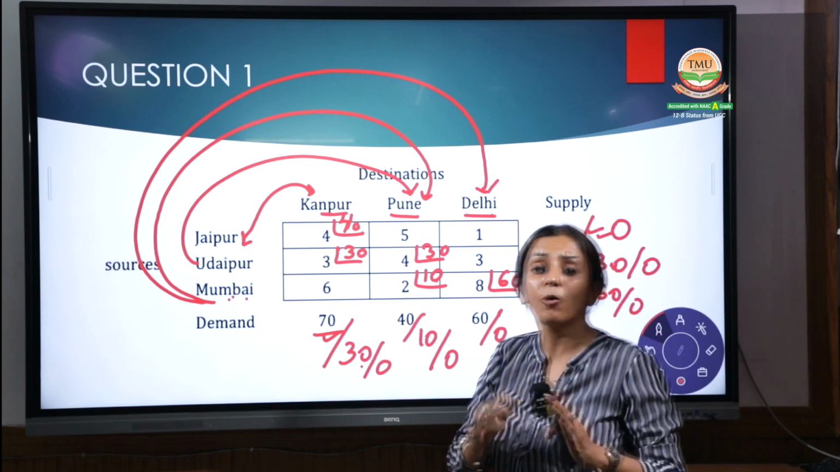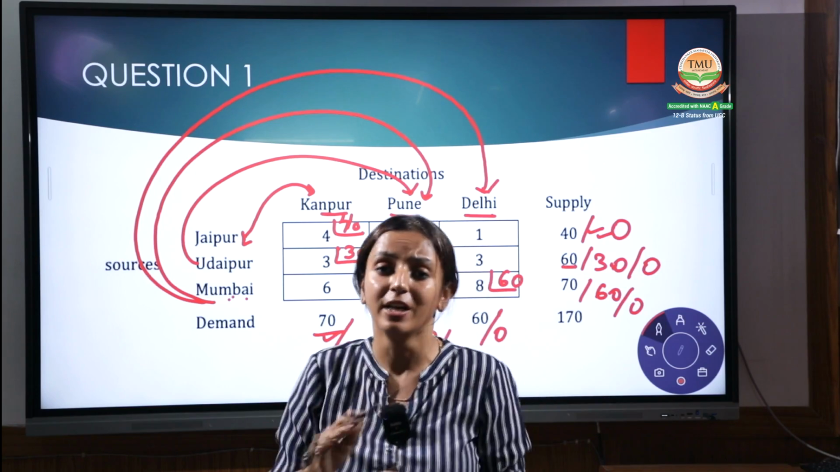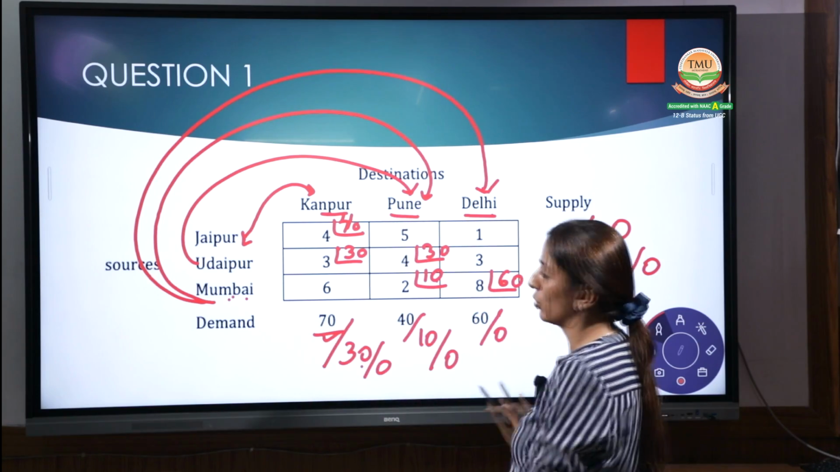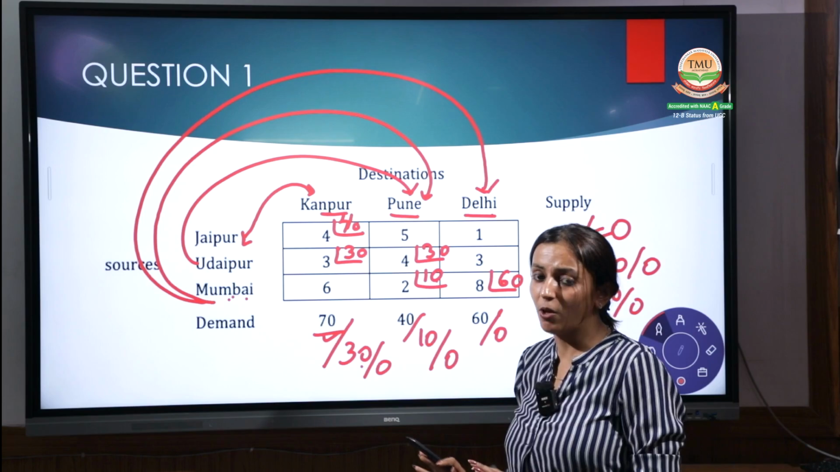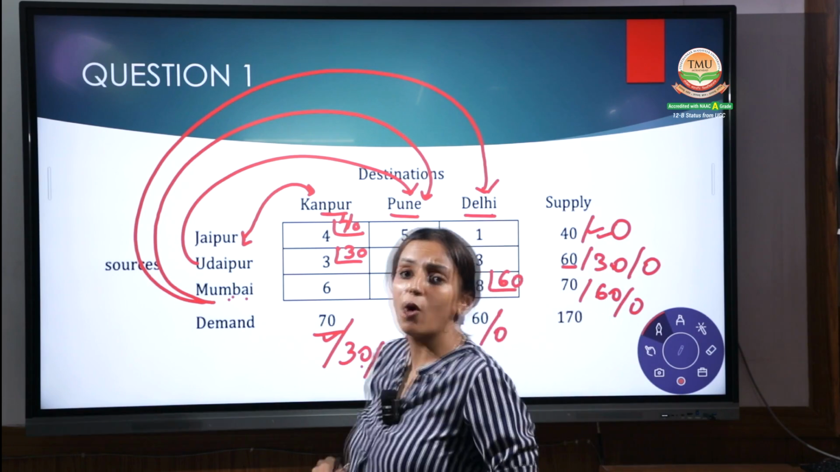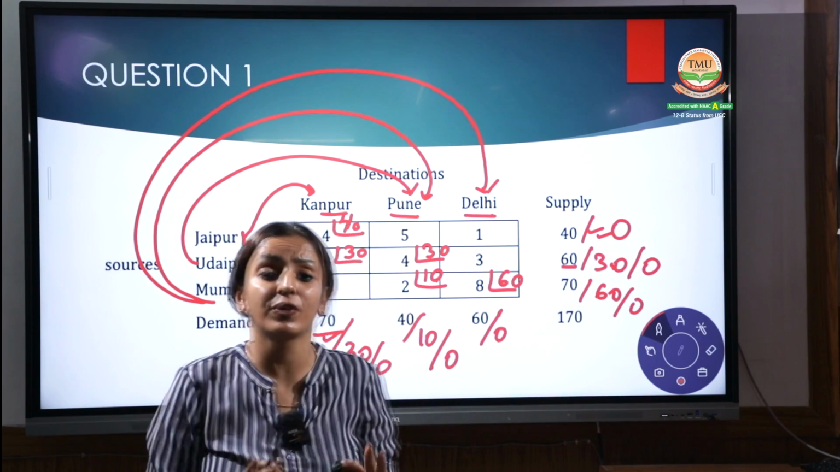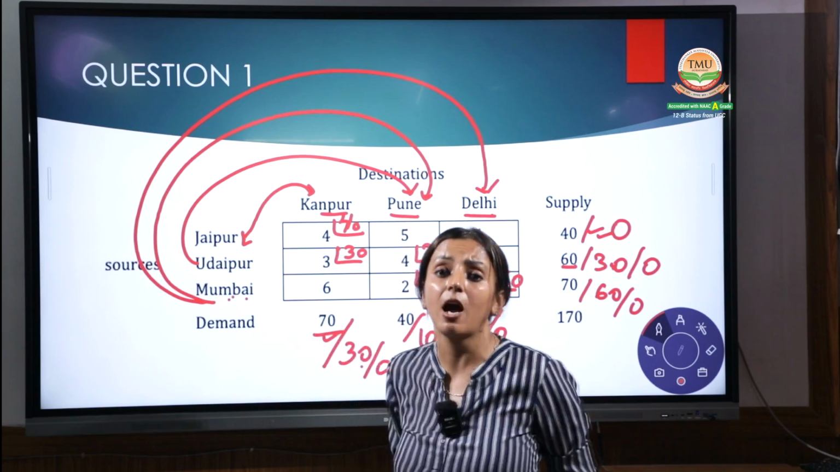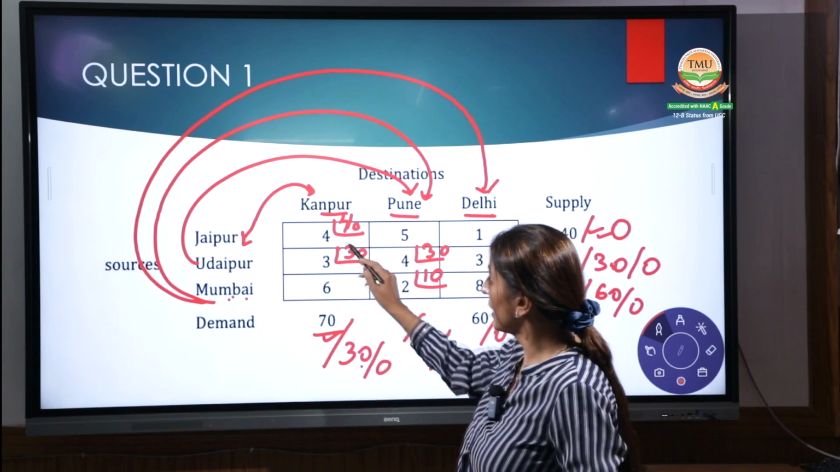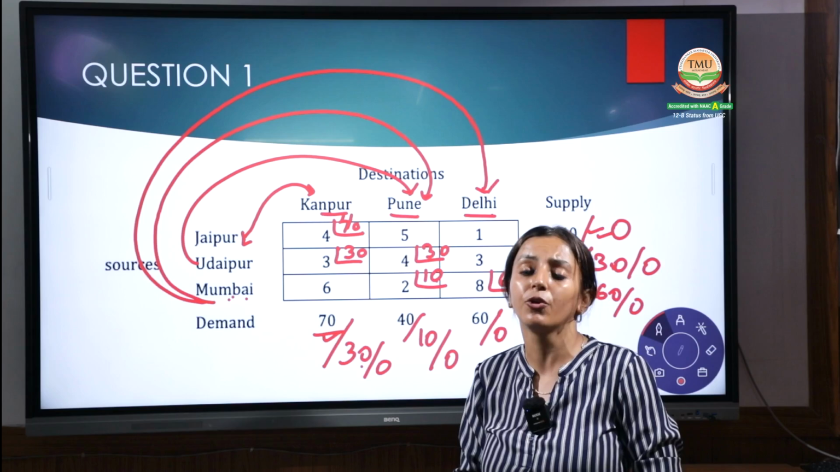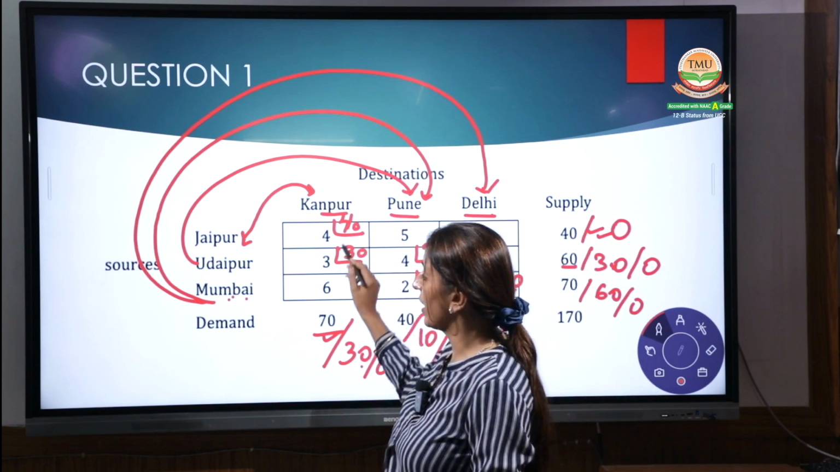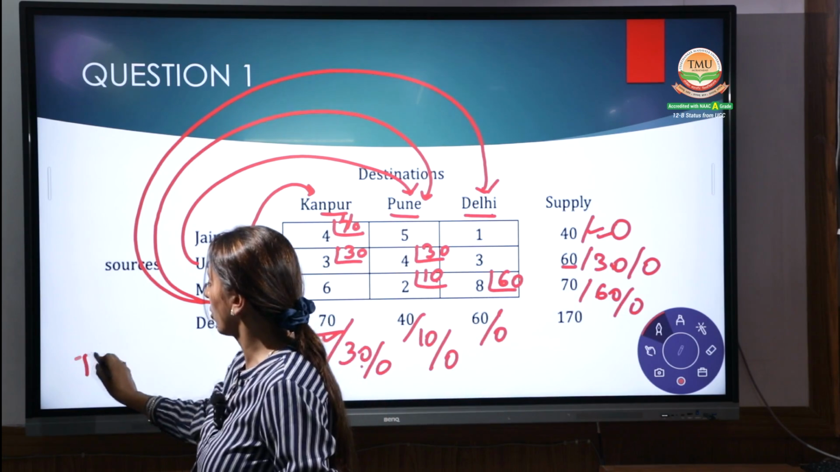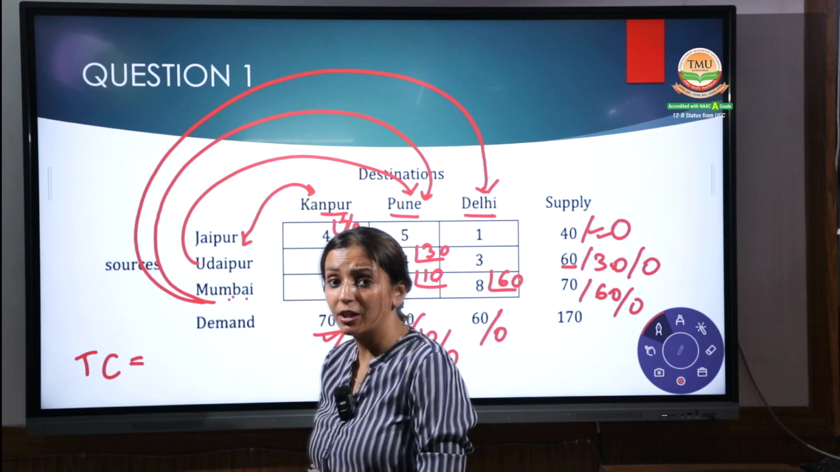We have applied all the steps which we have studied in this question. Hope you are done with all these steps. Now, after this, what we have calculated is the feasible solution. You have to find the transportation cost, multiplying the quantity by the cost per unit. This is 40 quantity. You have to calculate the total cost. How do we calculate the total cost?